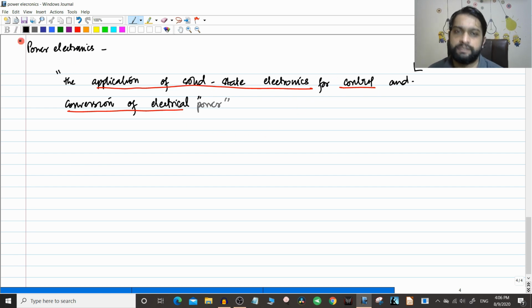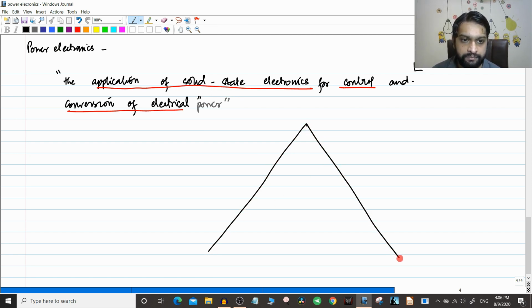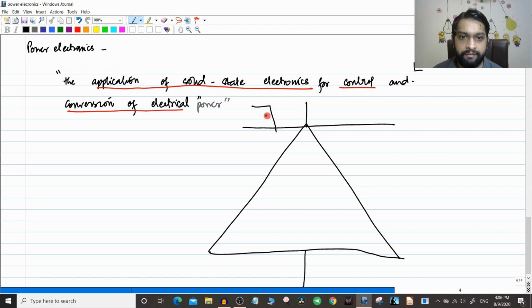So a good diagram which I have seen in a book is, see, this is actually a symbol for a diode, right? You might already know this symbol. When you have something which can control the actual operation of a diode, we will come to all these things. So we can write, this is the cathode, this is the anode, and this is something which is called the gate, which you will frequently see in the subject. Our entire power electronics is basically switching electrical power for achieving various conditions. So this is a very important thing.